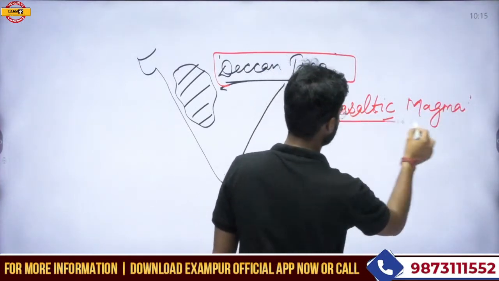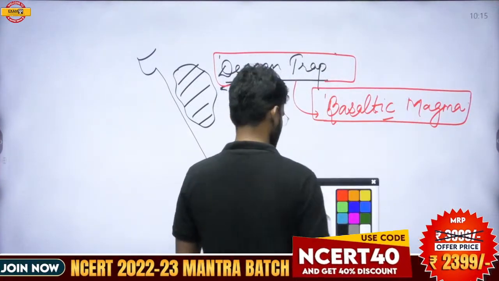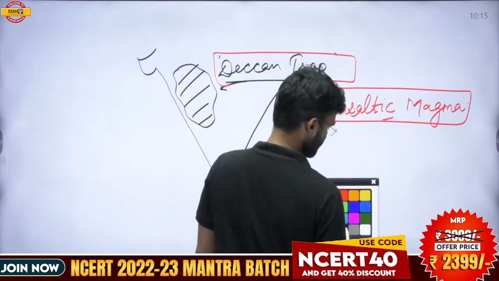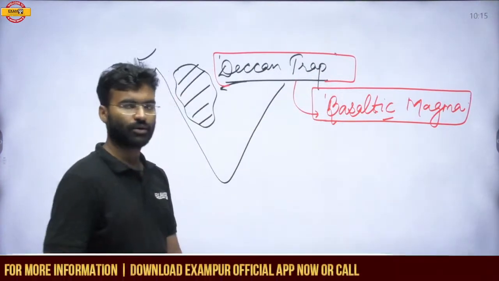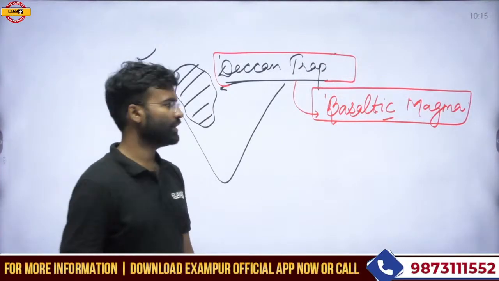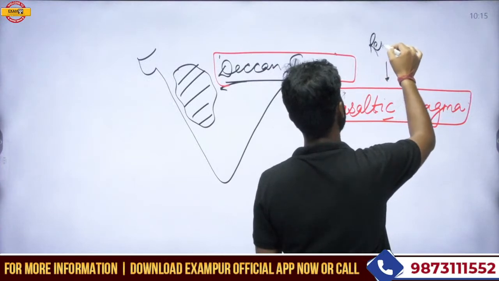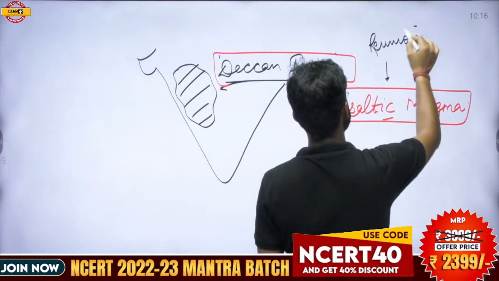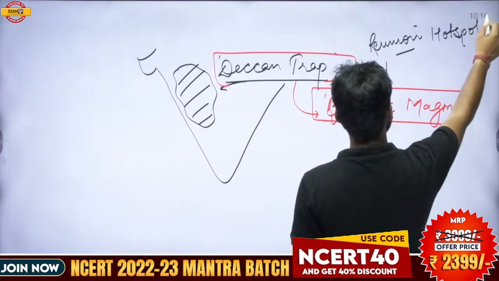This basaltic magma was erupted near the Reunion hotspot. You can say the hotspot from where this basaltic magma was erupted on the surface. This hotspot is called the Reunion hotspot.